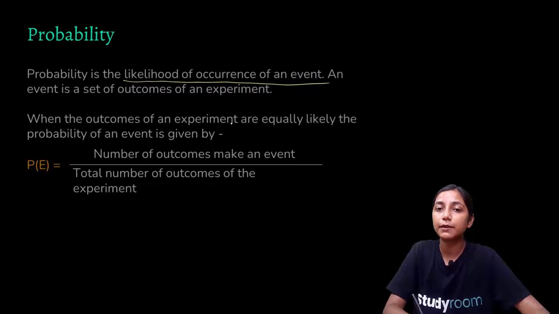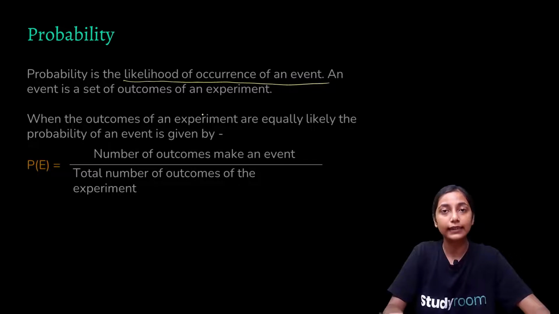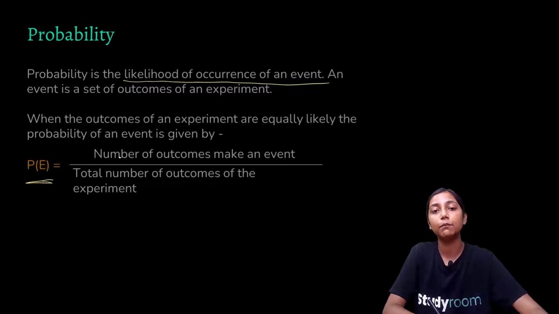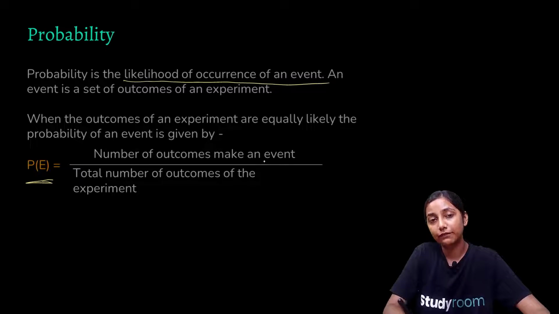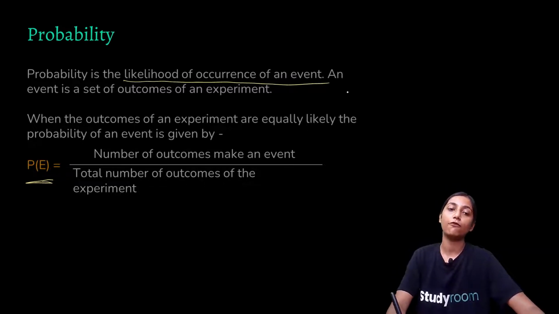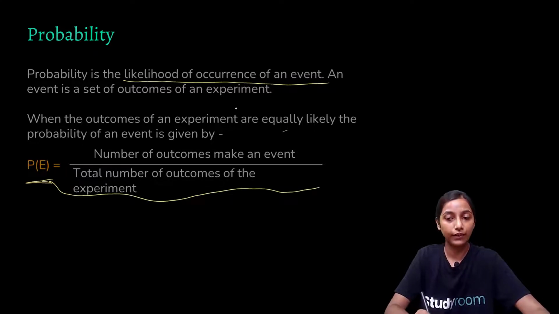When the outcomes of an experiment are equally likely, that is, they have the same or equal chance of occurring, then we calculate the probability of an event by this formula: the number of outcomes that make an event divided by the total number of outcomes of the experiment. This is the formula for finding the probability of an event. It will be more clear when we do an example.